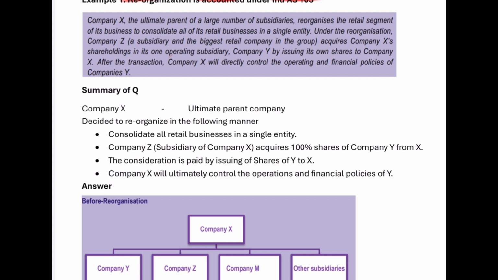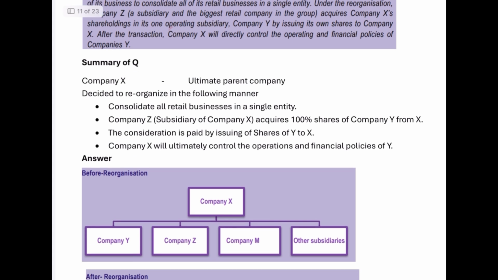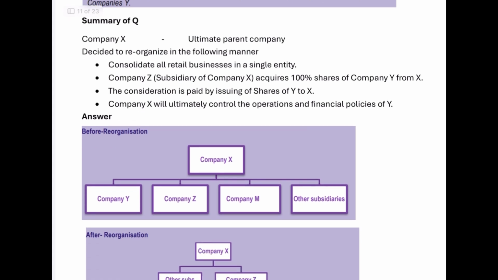to understand the concepts. In the first example, we have a company X, which is the ultimate parent company, and it is given that company X is having multiple divisions. So you can see the divisions here. Company X is having company Y, company Z, company M, and other subsidiaries.